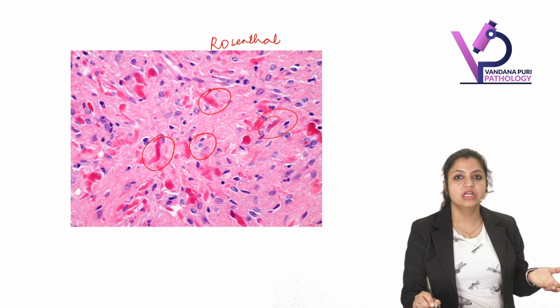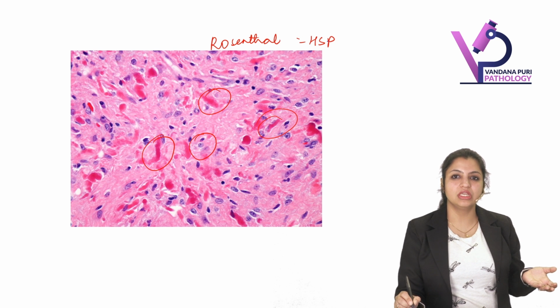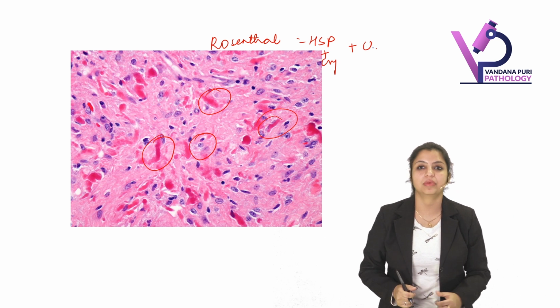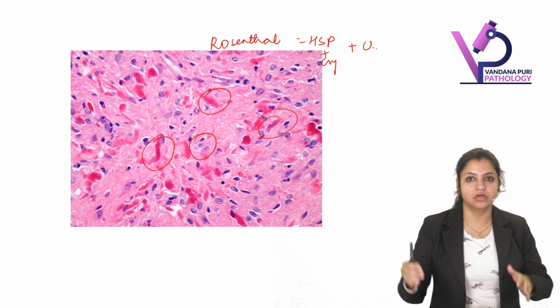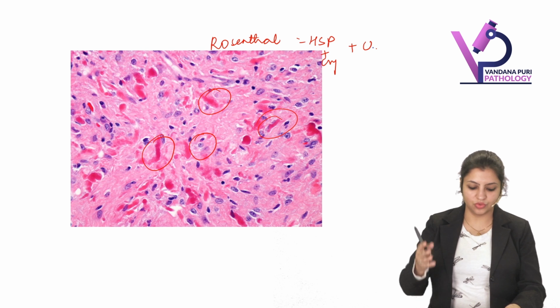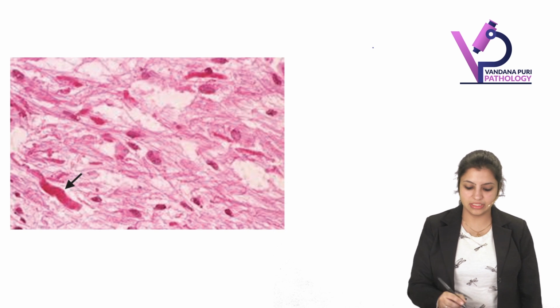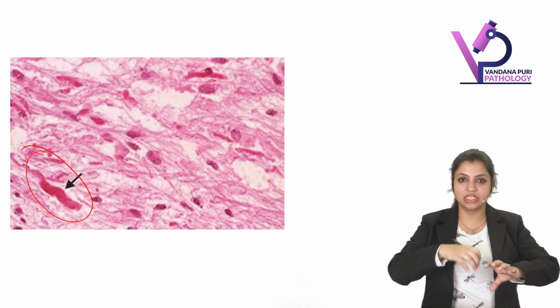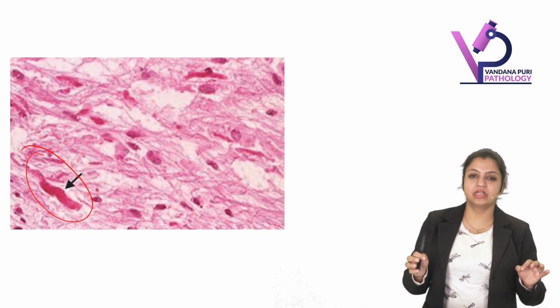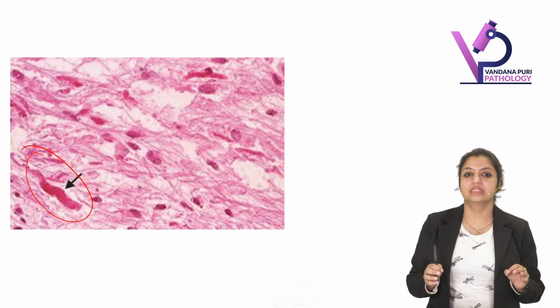So what are they made up of? They are nothing but heat shock protein and alpha beta crystallin, and this is usually also coupled with ubiquitin. Together they accumulate in the cytoplasm of the astrocytes. Now, spotter for you. Can you identify this corkscrew-like structure which you can see here? What is it? It is a typical Rosenthal fiber.